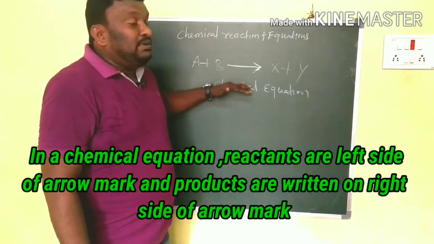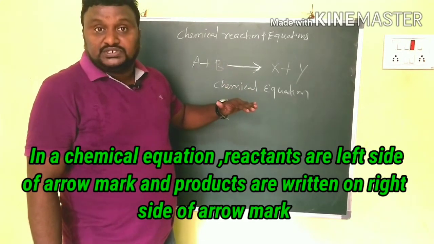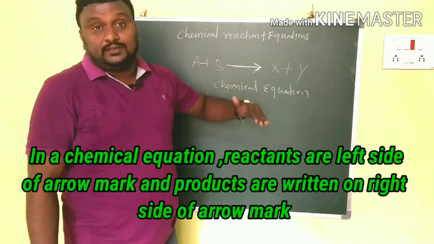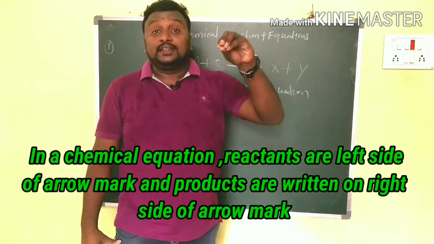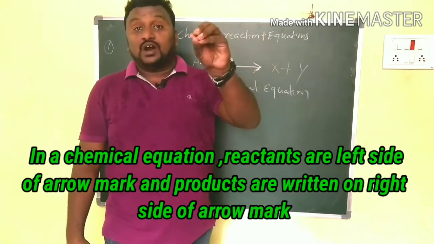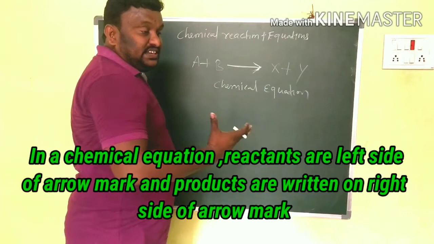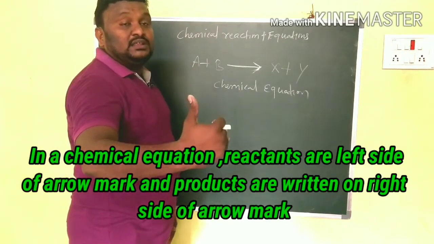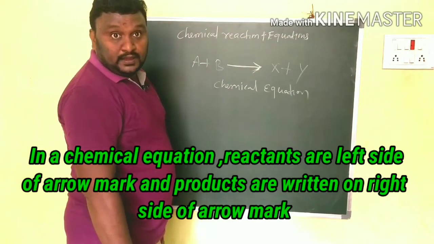In a chemical equation, how can we identify which substances participate in the reaction and which are formed? The arrow mark represents that a chemical reaction is going on. Clear?